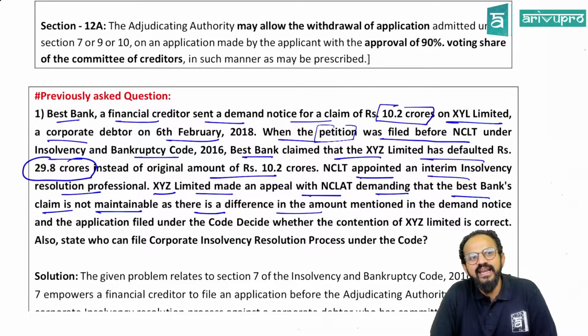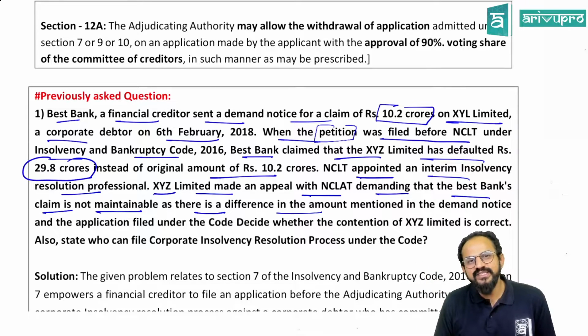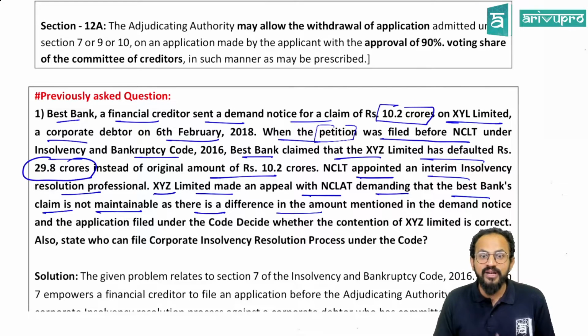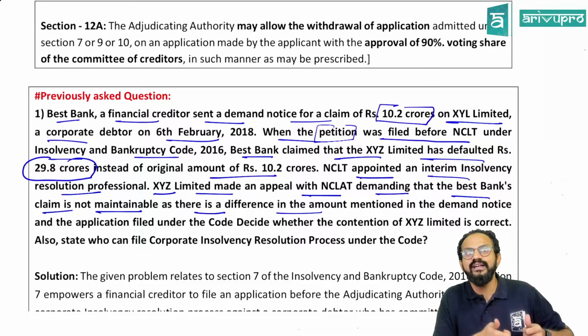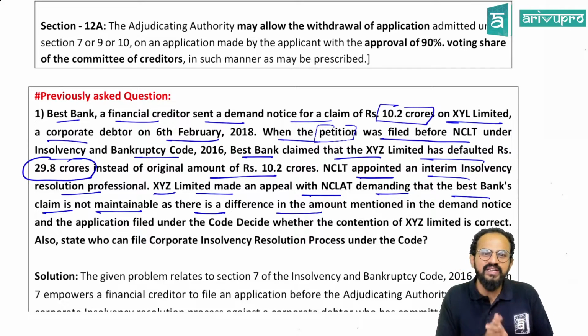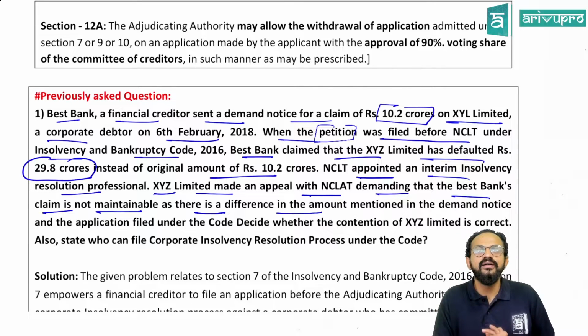So people, NCLAT said, how many of you are thinking, sir, a chance will be given to modify the application, and if that 29.8 crore is a mistake, it can be changed? People, in NCLAT, when NCLAT called the parties, ICICI Bank said, it was our mistake. Whatever 29.8 crores we filed in the petition with NCLT was a calculation mistake. The actual money is 10.2 crore only; there was a mistake in calculation. So it is not right, and we will change that figure.